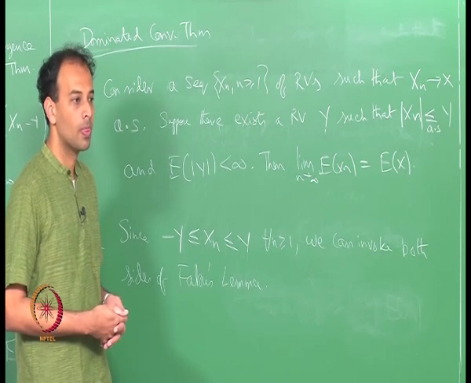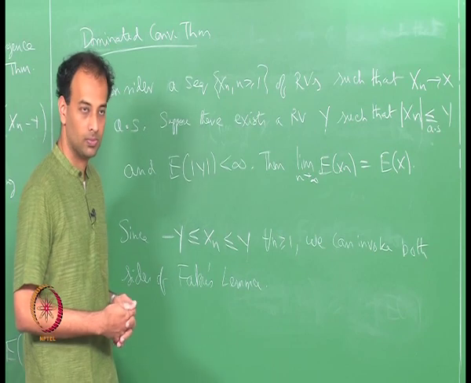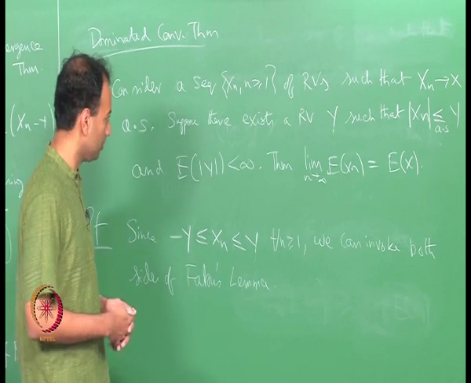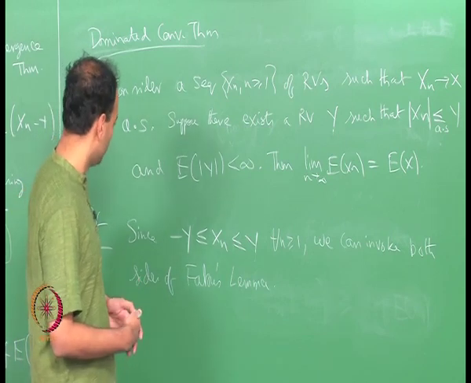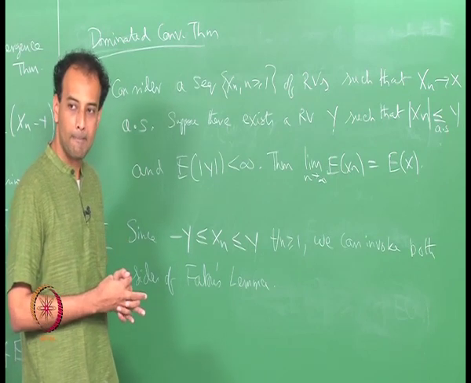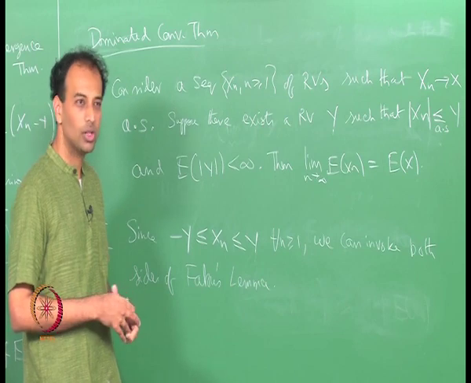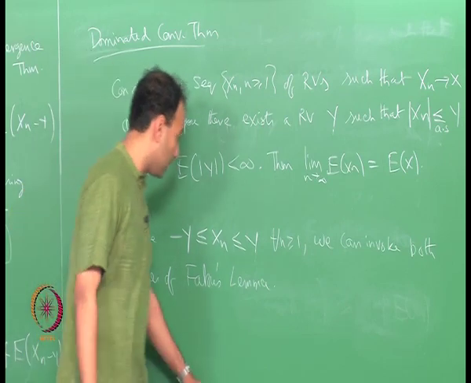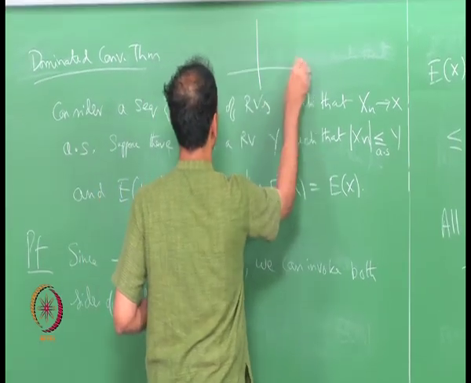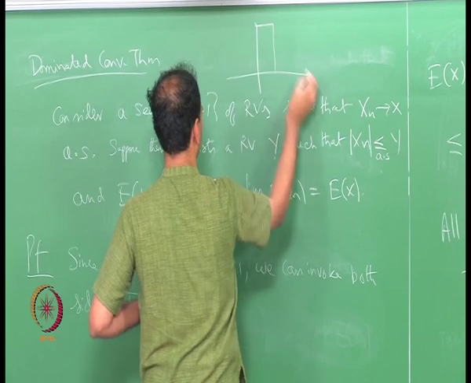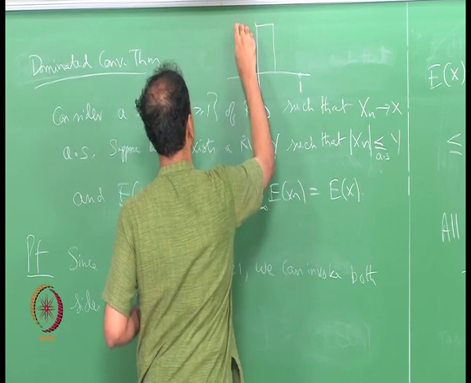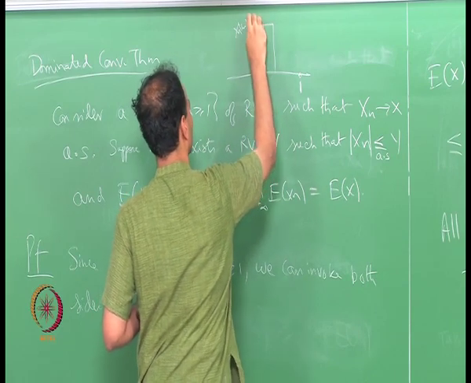If I say expectation of x n is less than infinity for all n, can I then say that there exists a y such that x n is less than or equal to y? You cannot say that, because even in the example we gave, if you remember, the sample space 0 1, and x n of omega was n on an interval of length 1 over n.